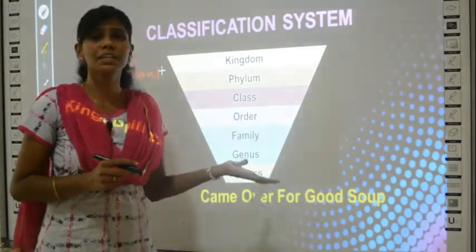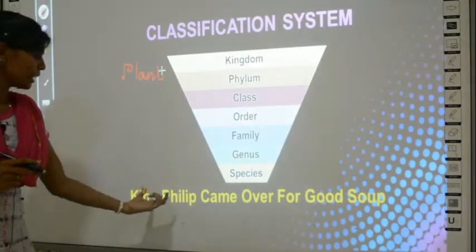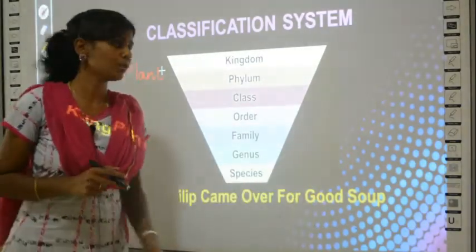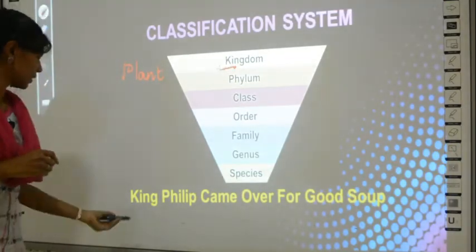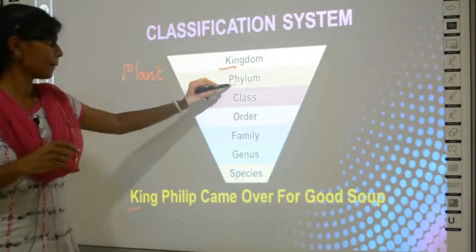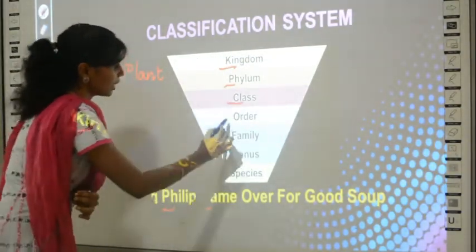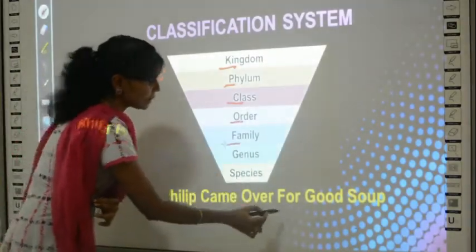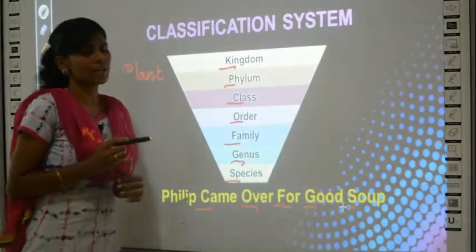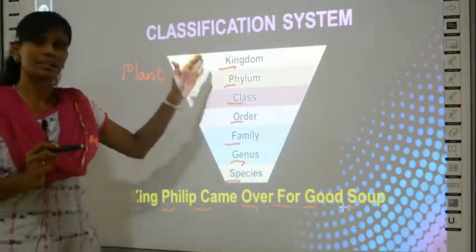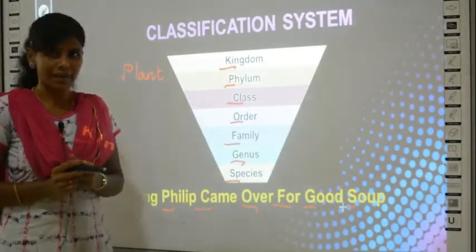So how to remember these terms easily? Again, I have given a trick for you, which is a mnemonic. King Philip came over for good soup. What is this? K for king, P for Philip, C for came, O for over, F for family, G for genus, good, S for species, soup. So you can memorize this sentence so that it is easy for you to remember the order of this ranking.